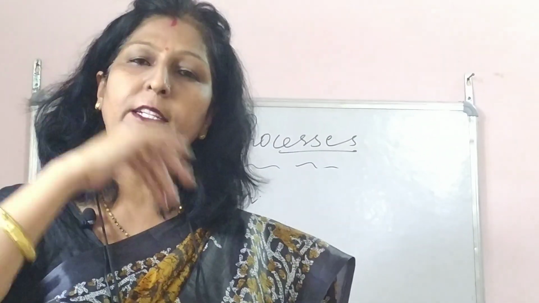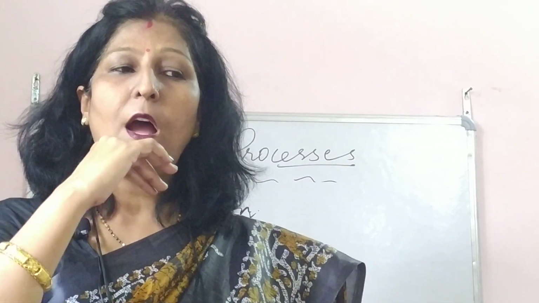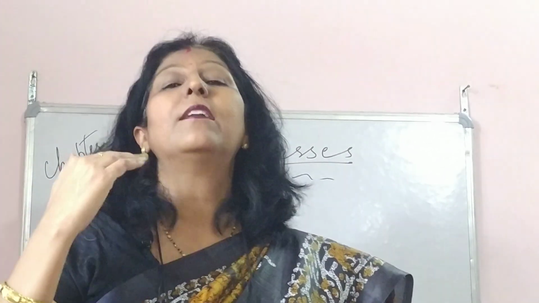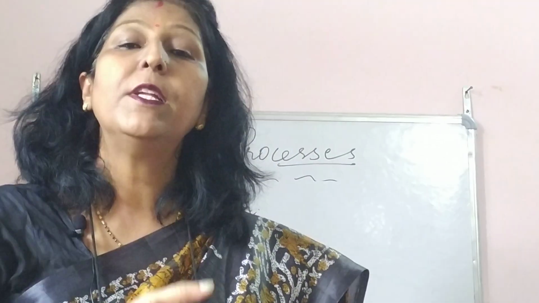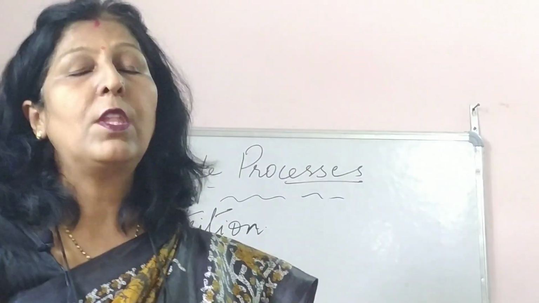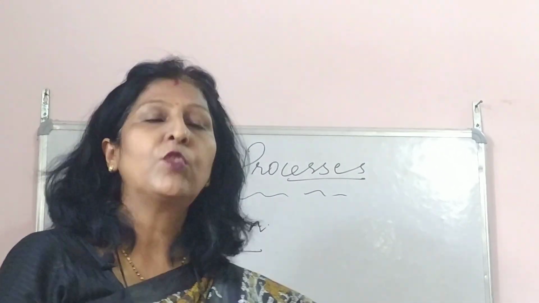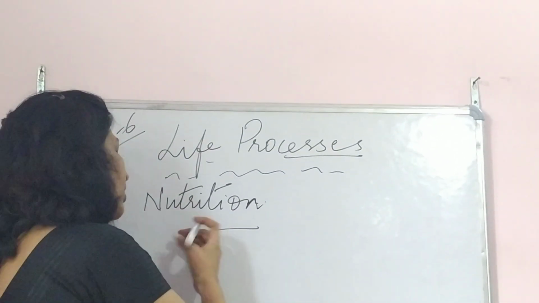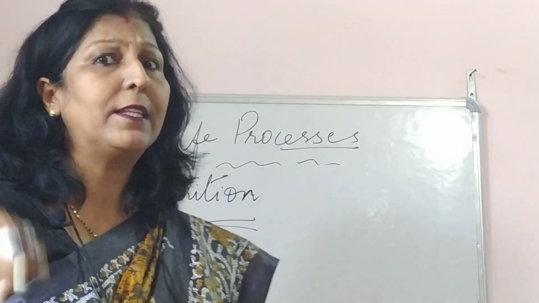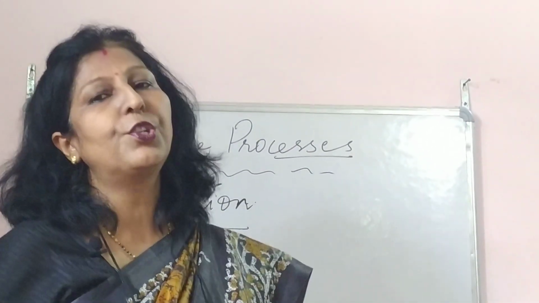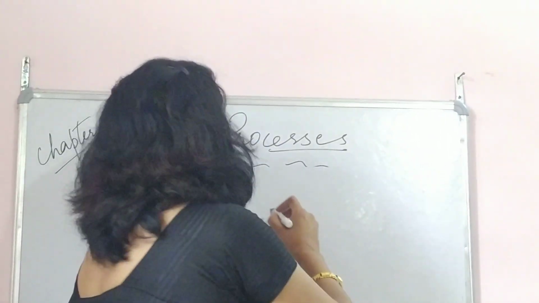How is that chole bhature going to provide energy to you? It has to be broken down into the simplest of constituents. The complex food has to be broken down into simpler forms. So that is by the process of complete digestion.